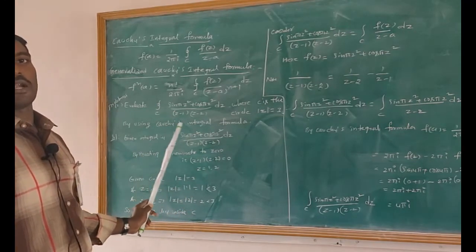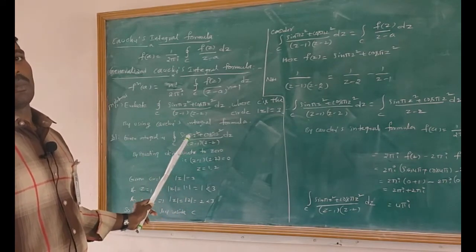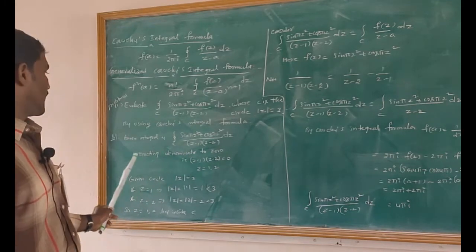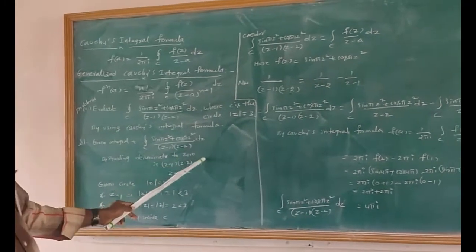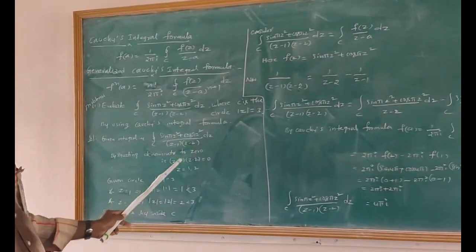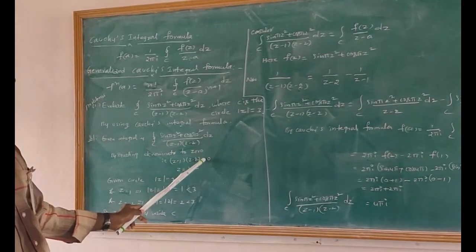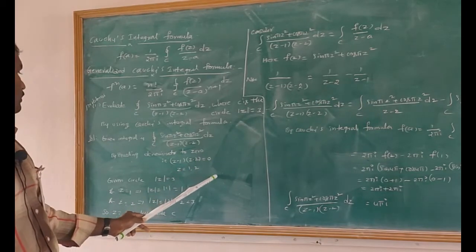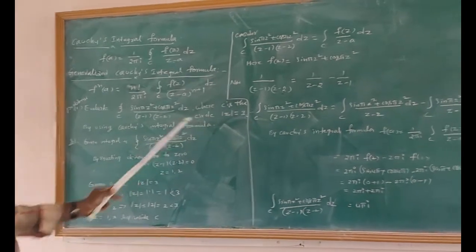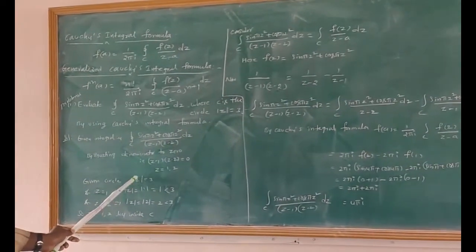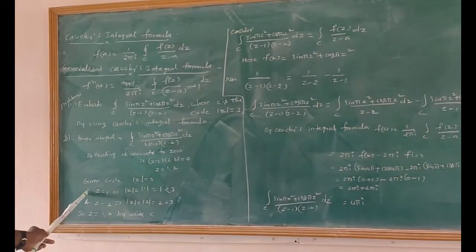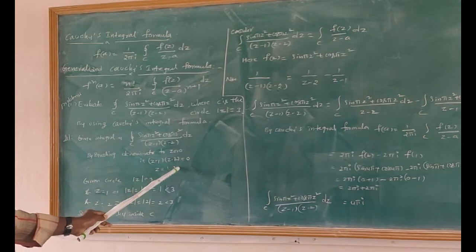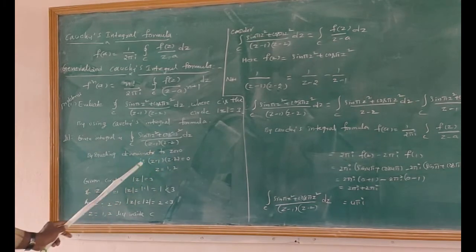Now, how to find the singular points? By equating the denominator value to 0 and solving for z. Here the denominator is (z − 1)(z − 2) = 0, so z = 1, 2. According to the given data, the given circle is |z| = 3. Here the singular points are z = 1, 2; take these singular points.